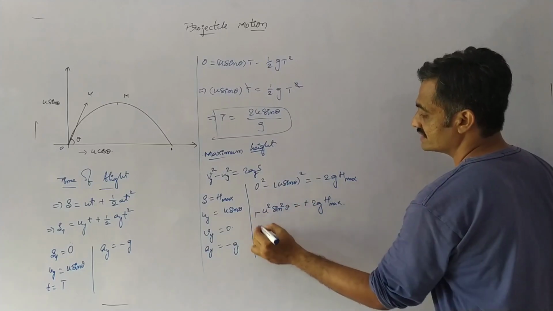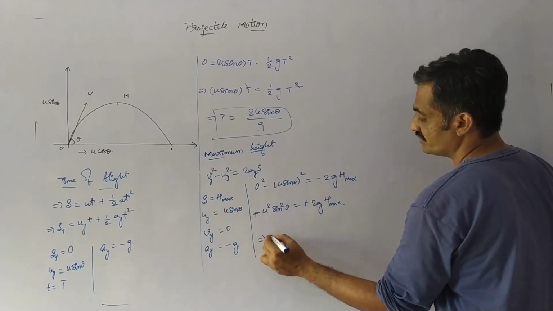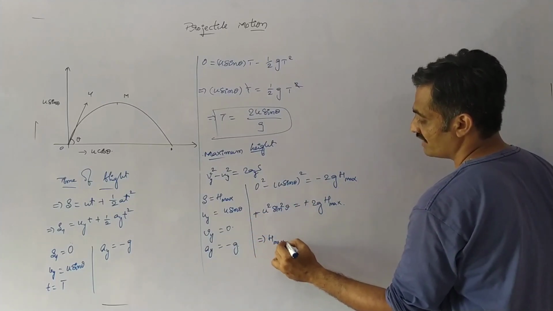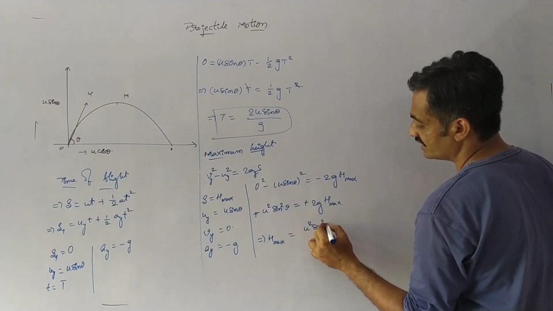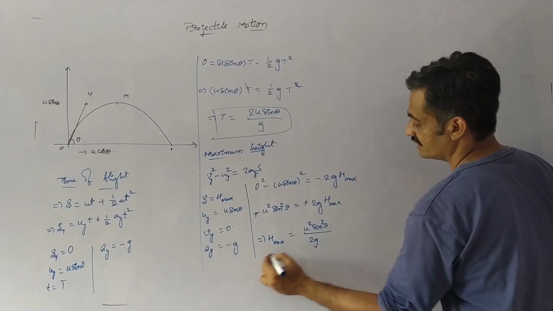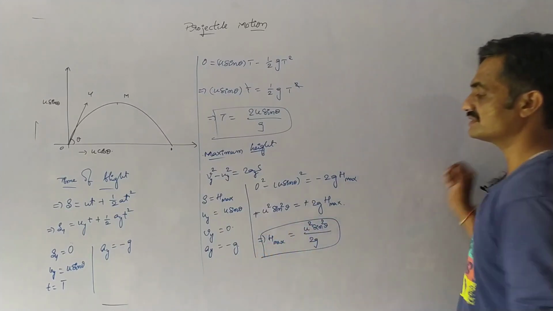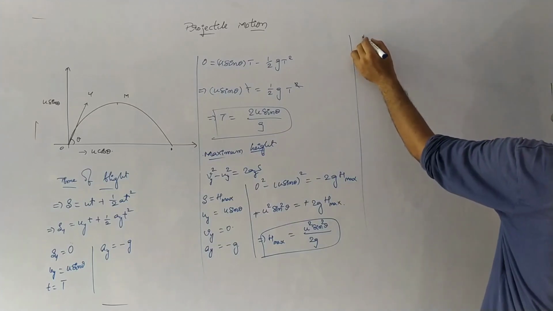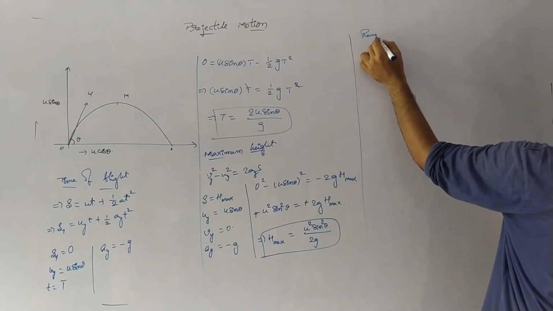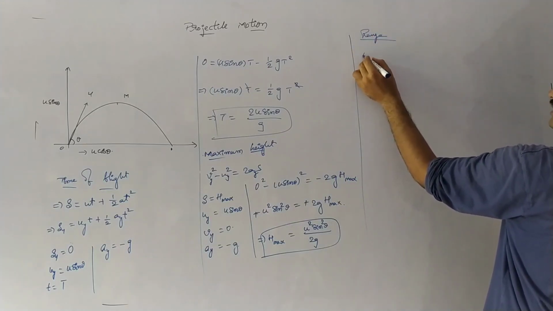Minus and minus get cancelled. From this equation we have h max, the maximum height, equals u square sin square theta by 2g. It represents the maximum height.